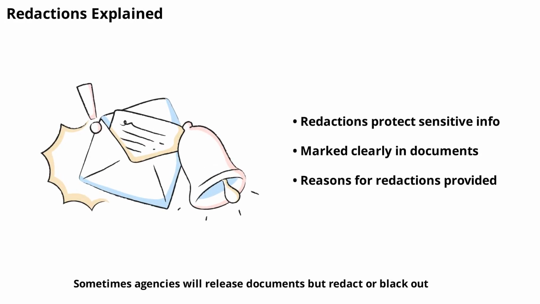Sometimes agencies will release documents but redact or black out certain information. This usually happens when parts of the record fall under an exemption, such as personal privacy or national security. Redactions are marked clearly, so you know what's been withheld and why.